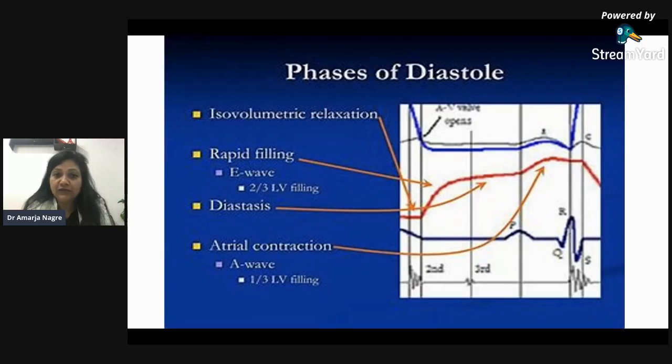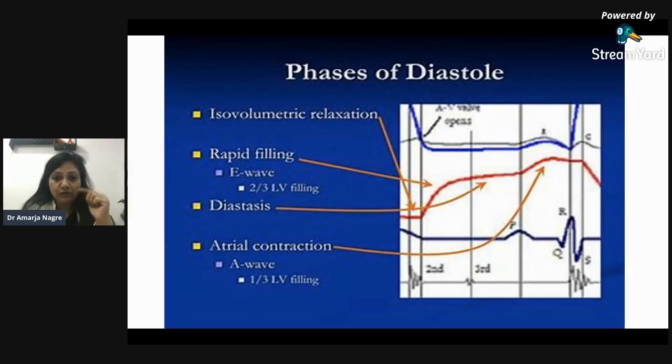Now we all know that the major part is the ejection or rapid filling part. Where is it occurring? It is from the LA to the LV. Everything is concerned about LV because LV opens into the aorta, and the cardiac output, in the form of stroke volume, goes from the LV to the aorta and then to the various systems of the body.